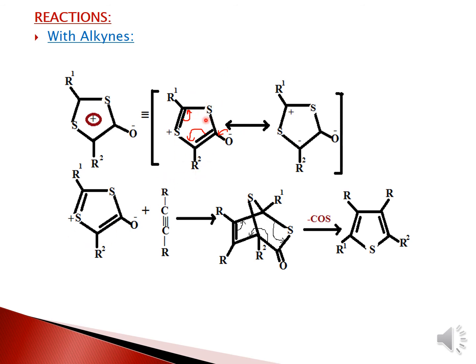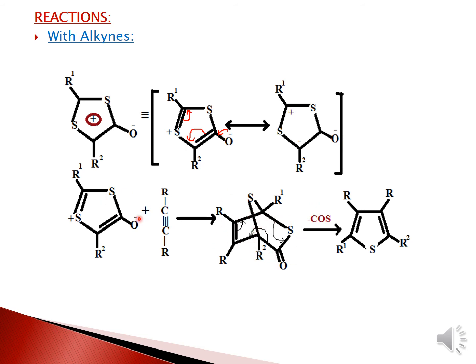After showing one of the canonical forms, we take the first, original structure and treat it with the alkynes. When we treat it with the alkyne, it undergoes the cycloaddition reaction. If you are not clear with the cycloaddition reaction, I will make a separate video for it.